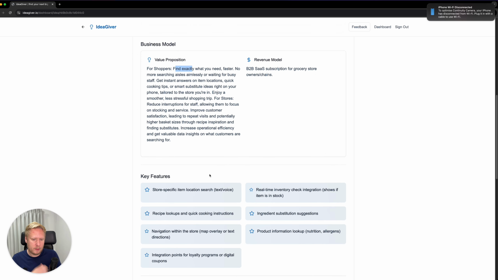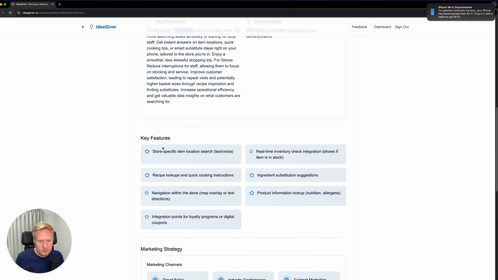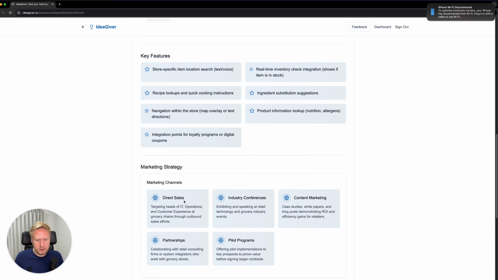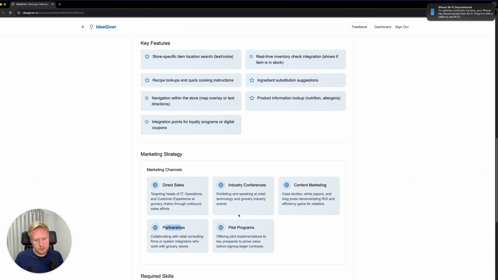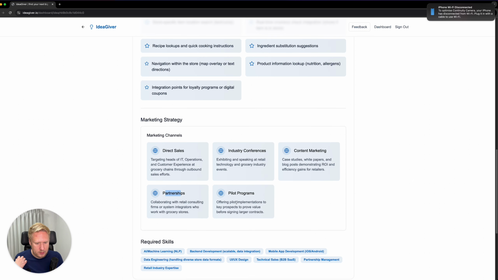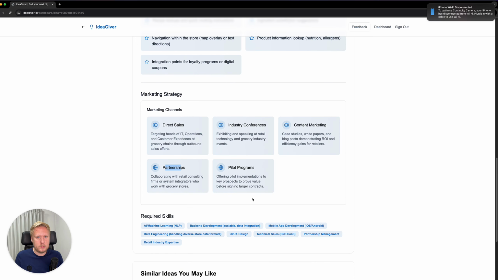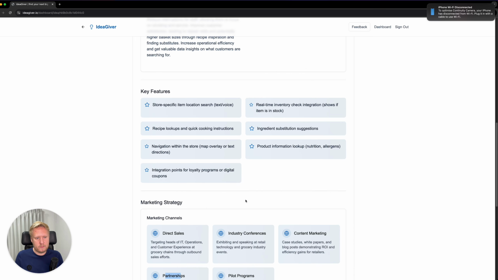Right. And then we also have some key features: store-specific item location search, ingredient suggestions, navigation within the store, map overlay or text. And for the market strategy: direct sales, conferences, content marketing, partnerships, pilot programs. And then here are listed some skills you might need to develop this. And I actually think this idea is really cool.